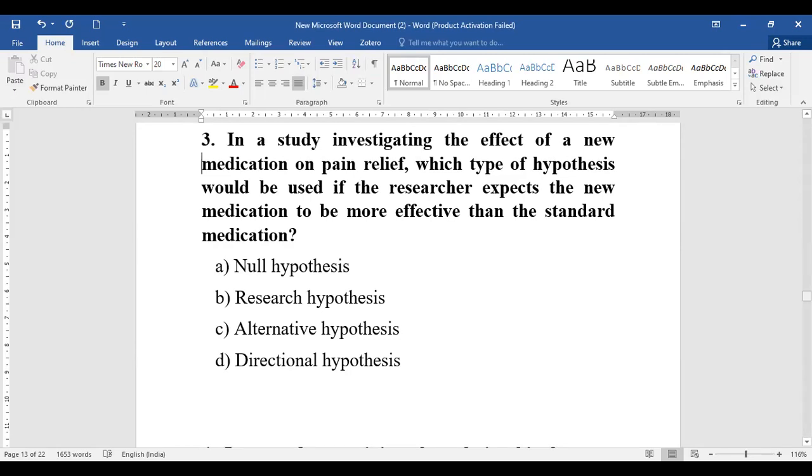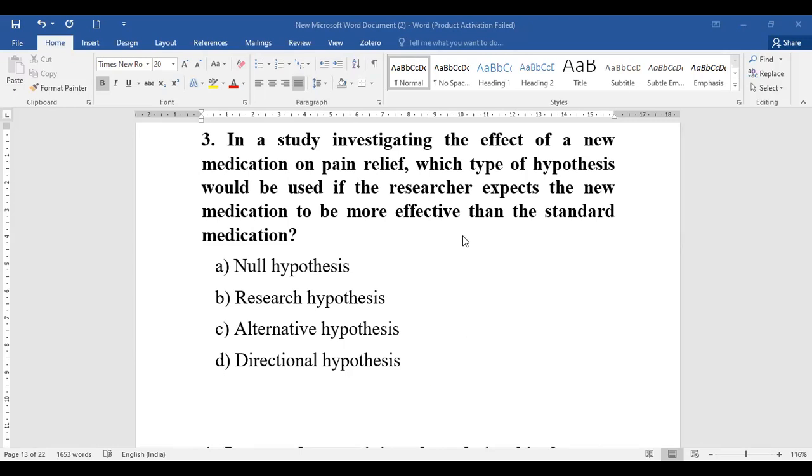So which hypothesis will be framed: whether it is null, research, alternative, or directional hypothesis? If you look at the scenario, it is talking about a direction which the researcher is expecting. In such a case, the research hypothesis will be a directional hypothesis, which needs a destination, which needs a focus. So it won't be null, research, or alternative hypothesis, but it will be known as a directional hypothesis. So the right answer is option D.